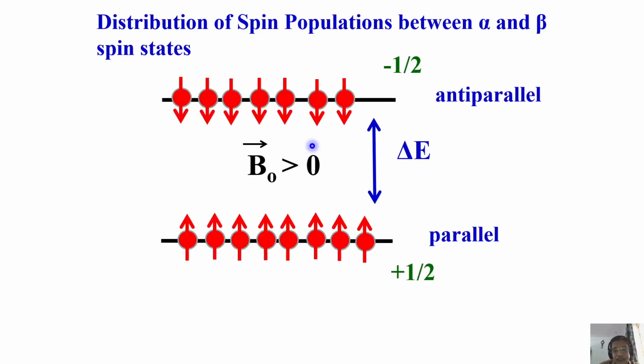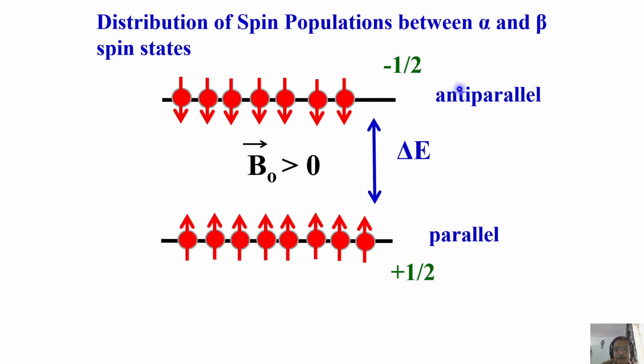Let us try to do that. If I try to do that and find out the spin populations, it will be like this. There will be more spins in this parallel orientation than anti-parallel orientation. You see that there is a small difference I am showing you. This is the delta E difference, and this is the alpha state, plus half, and beta state, minus half.